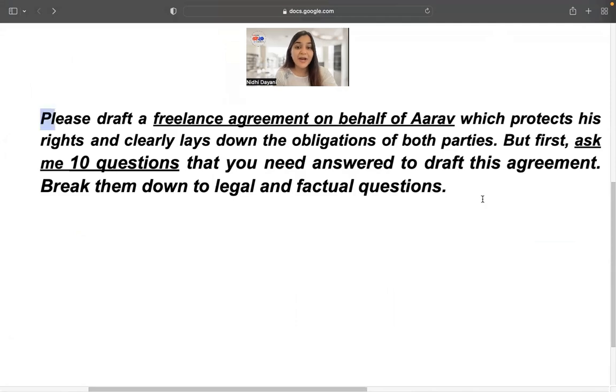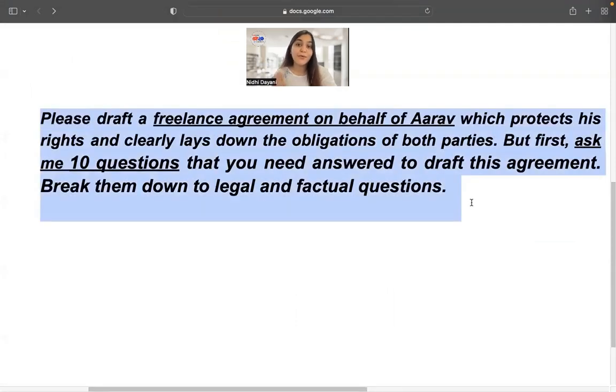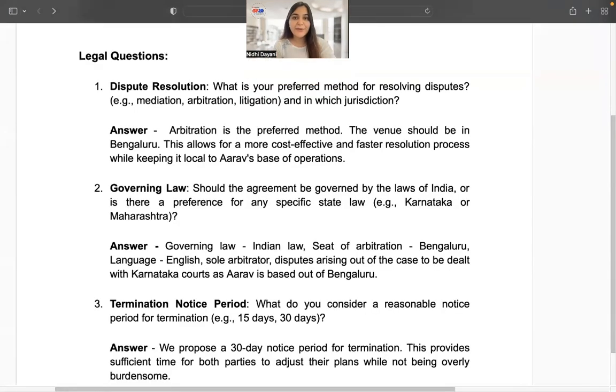I say, please draft a freelancing agreement on behalf of Arav, which clearly protects his rights and clearly lays out the obligations of both the parties. But first, ask me 10 questions that you need answered to draft this agreement and break them down into factual and legal questions. ChatGPT goes ahead and asks me questions divided into legal and factual. I have given the answers to the questions here in the document itself for your convenience.